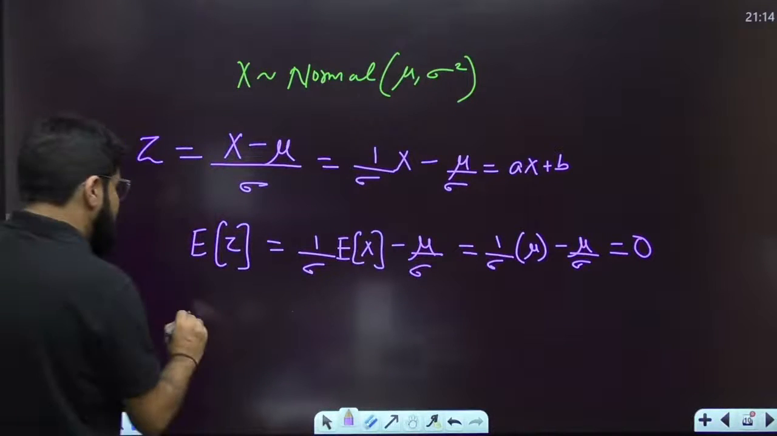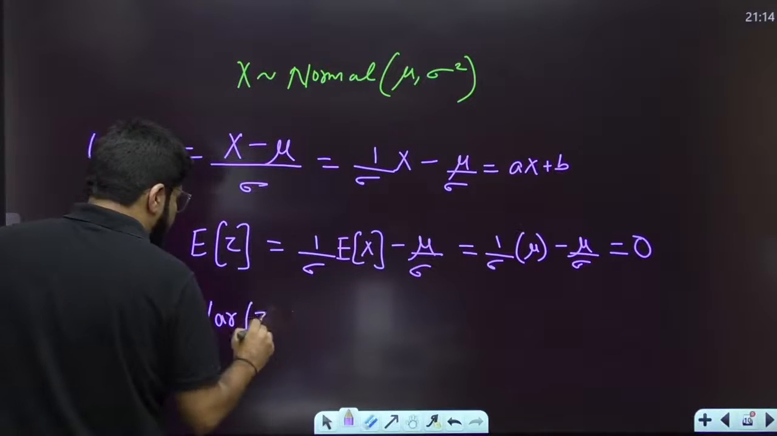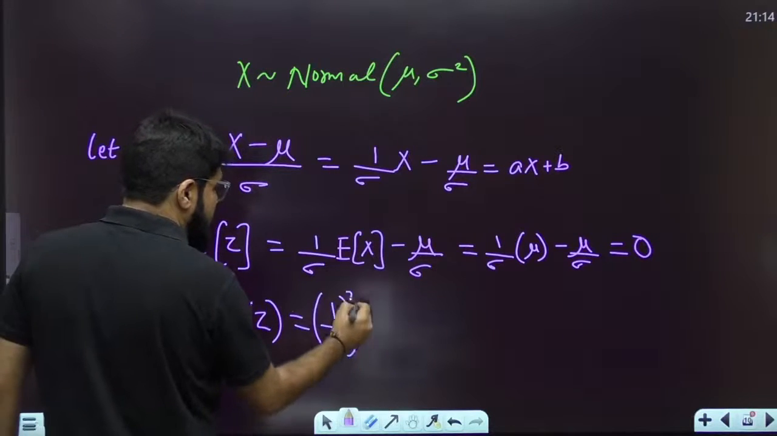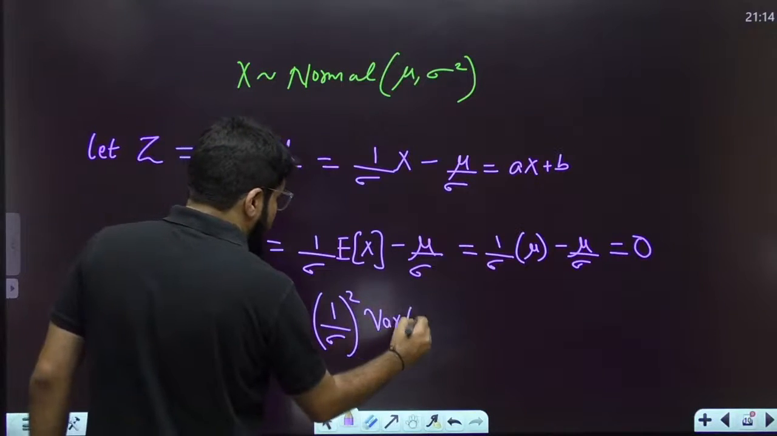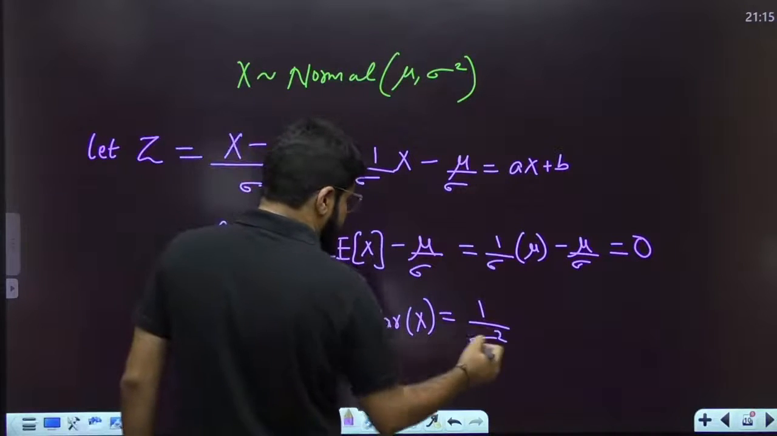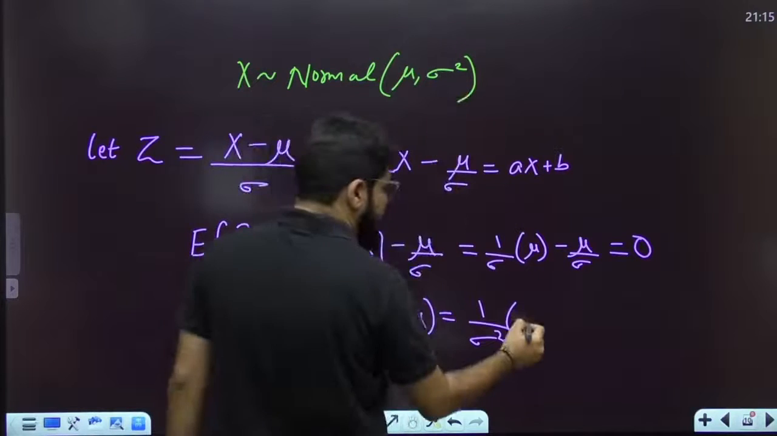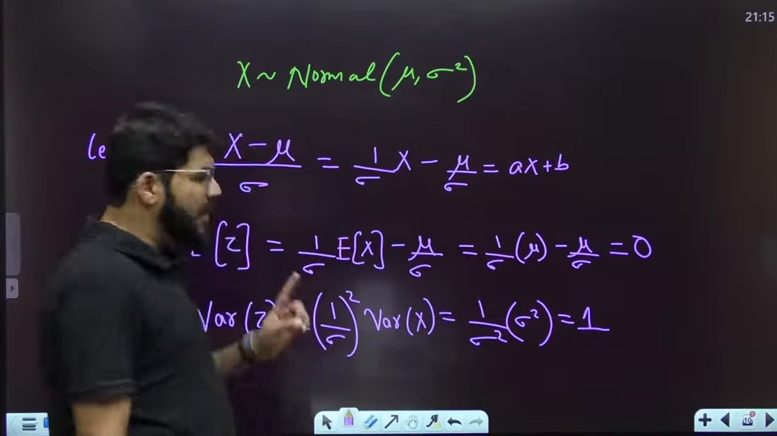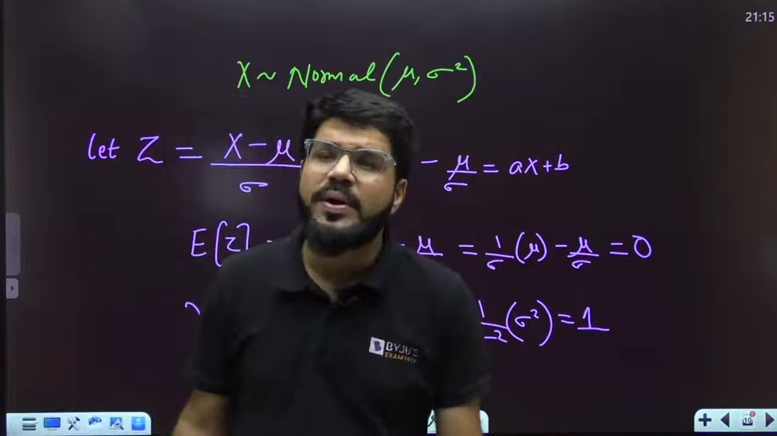What about the variance of this distribution? Variance is given by a square into the variance of x. So that is (1 by sigma) whole square, 1 by sigma square into the variance of x, which is sigma square. So sigma square gets cancelled and this is equal to 1. So what is the variance of z? That is equal to 1, unit variance.